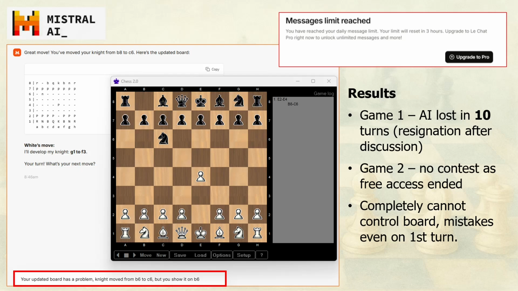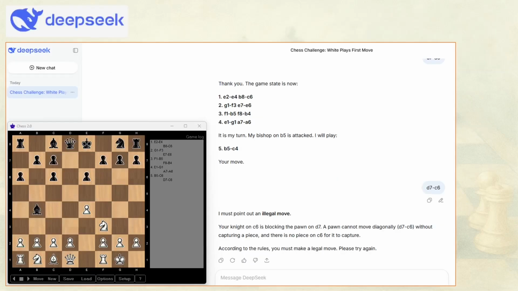Overall, Mistral shows a solid start but fails too soon and too completely to sustain a playable game. The early illegal move and recurring coordinate confusion highlight serious flaws in board tracking, leading to resignation and repeated breakdowns despite cooperative interaction. Now, let's take a look at some Chinese AI tools, starting with DeepSeek, probably the most well-known Chinese AI among Western users.